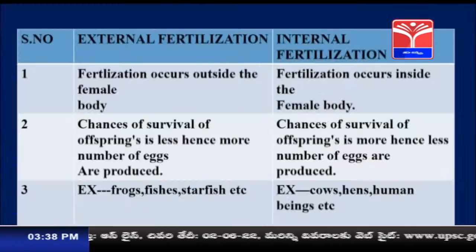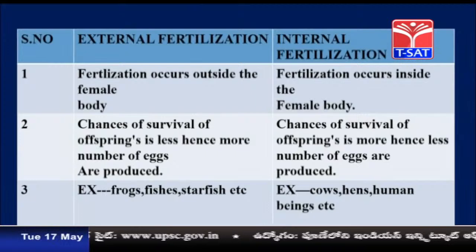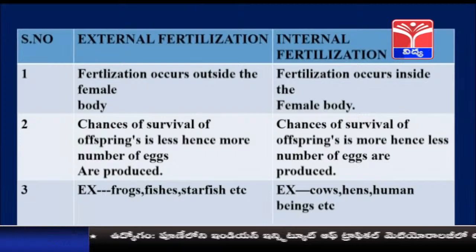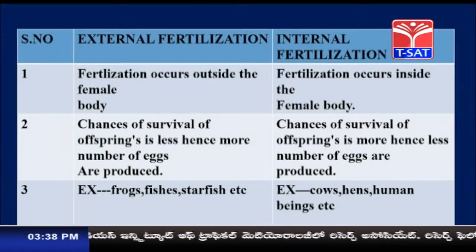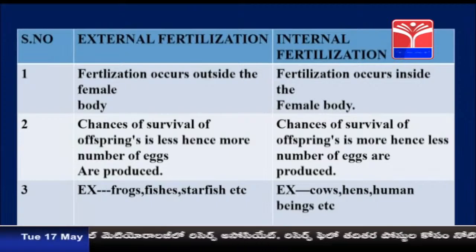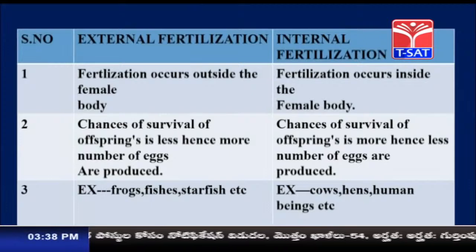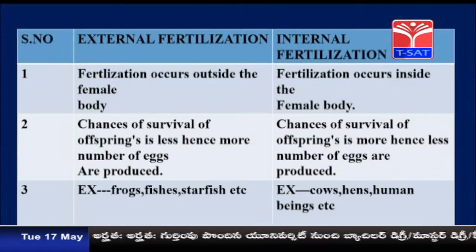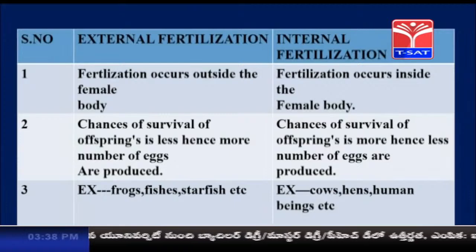Let us now see the differences between external fertilization and internal fertilization. See children, fertilization which occurs outside the female body is called external fertilization, whereas if it occurs inside the female body, it is called internal fertilization. In external fertilization, chances of survival of offspring are less, hence more eggs are produced.